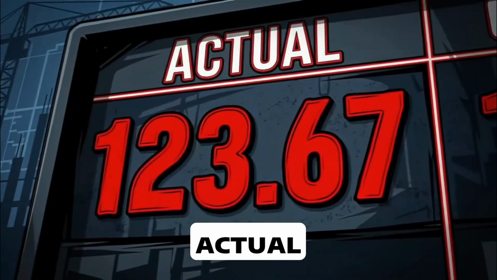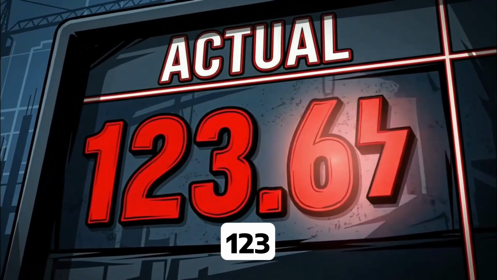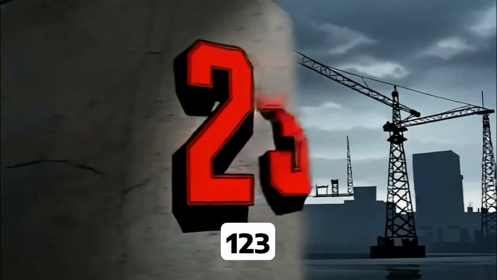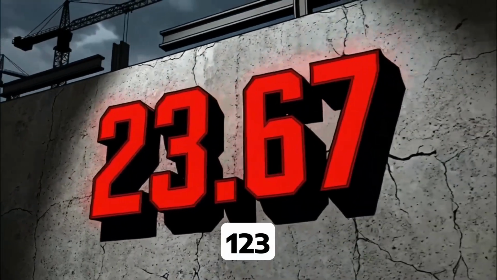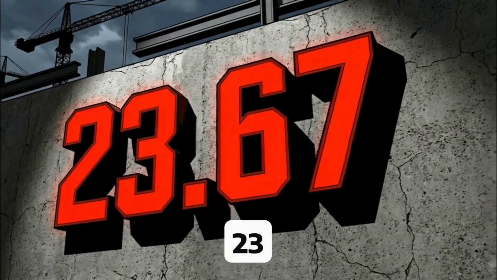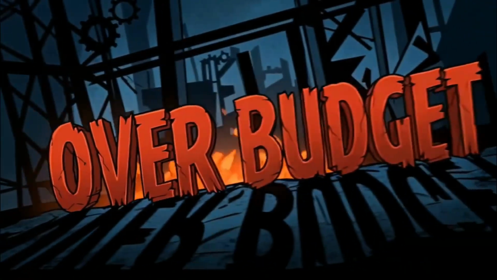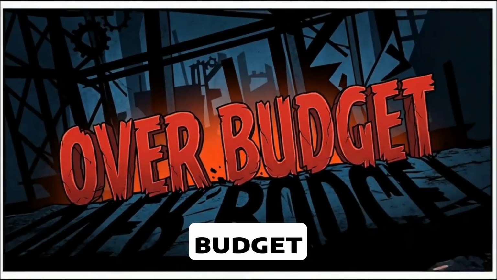If actual is 123.67, then 123.67 minus 100 equals 23.67. That means you are over budget.